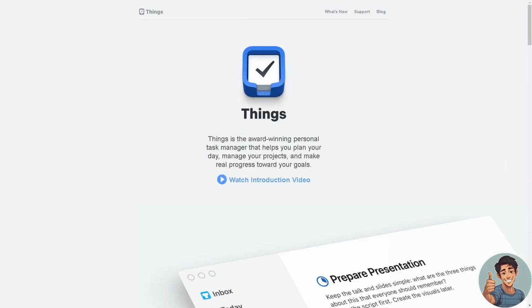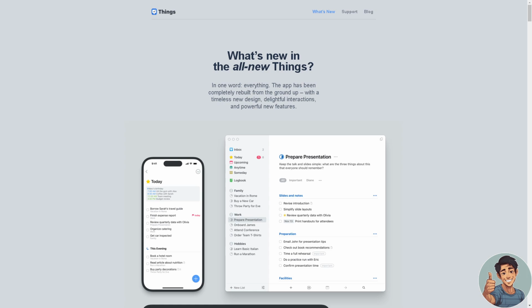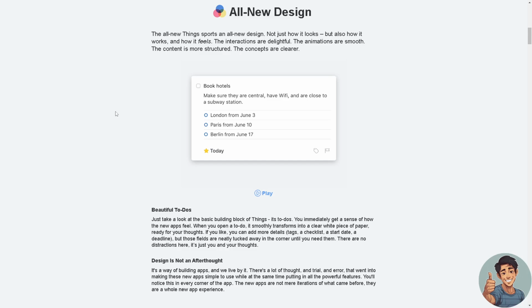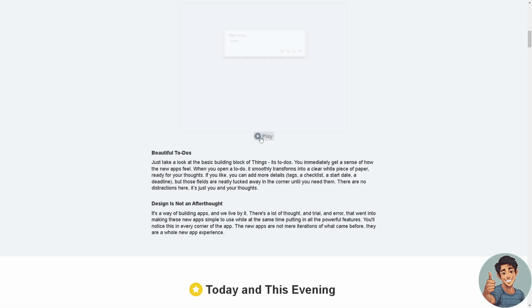Now, when we hover around here, this is basically the feature of Things 3. In one word, everything. The app has been completely rebuilt from the ground up with a timeless new design, delightful interactions, and powerful new features, all right? So if you want more information about Things 3, I suggest you go to their official website and download the app. You click play on here, all right?